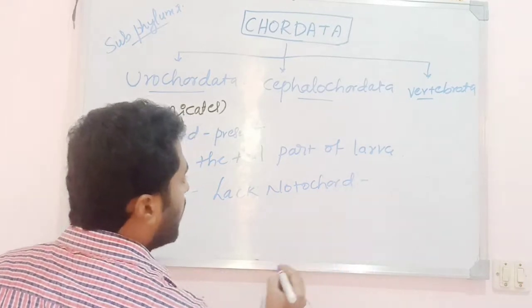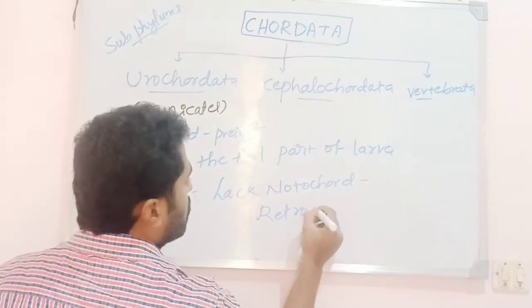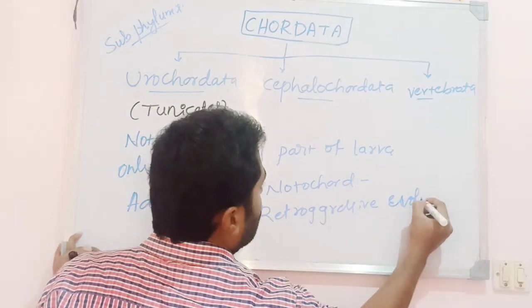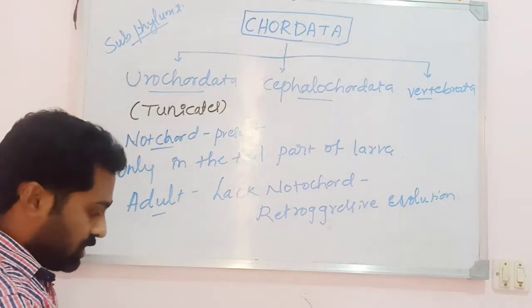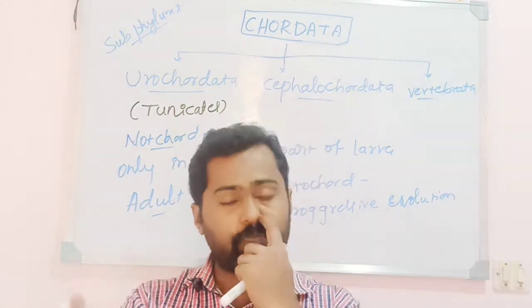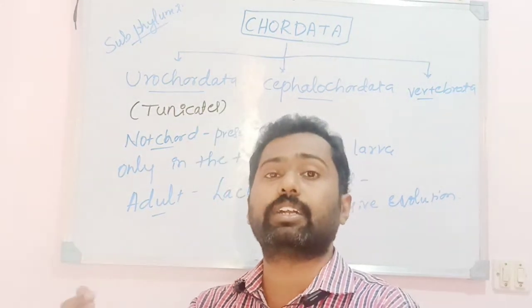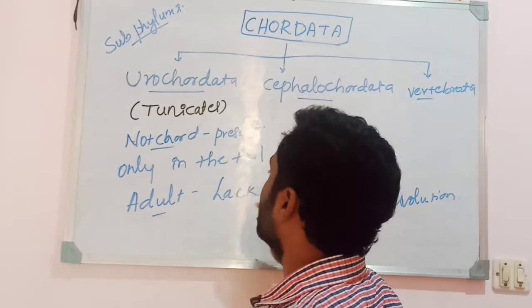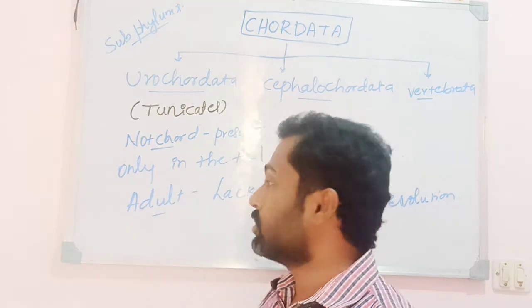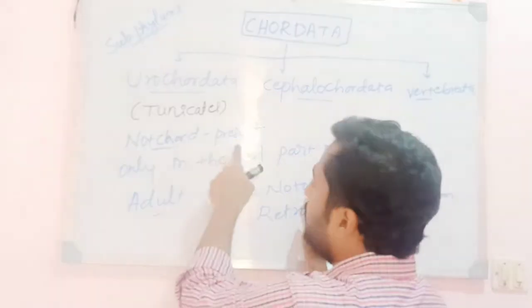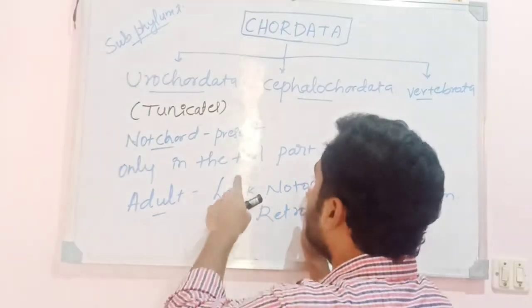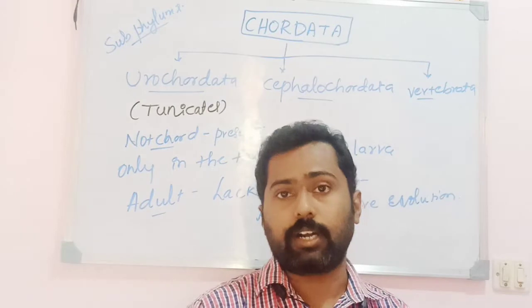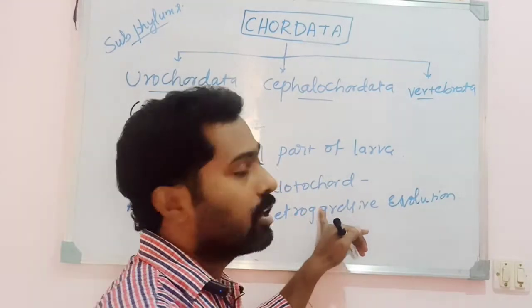So hence they are showing retrogressive evolution. It is not progressive. Progressive means showing development. But the animals in the subphylum Urochordata show retrogressive evolution. How? The notochord is found only in the larval form, in the tail part of the larva, but the adult forms lack the notochord, hence they show retrogressive evolution.